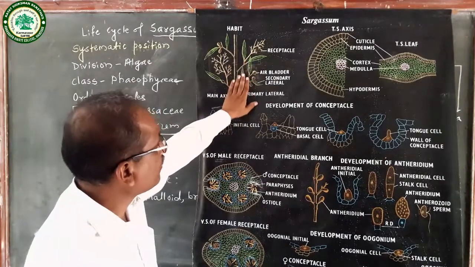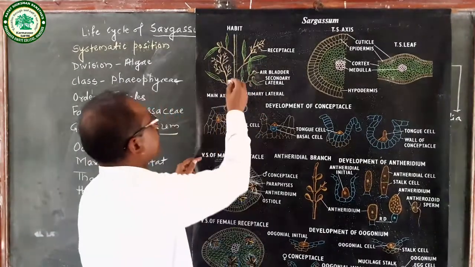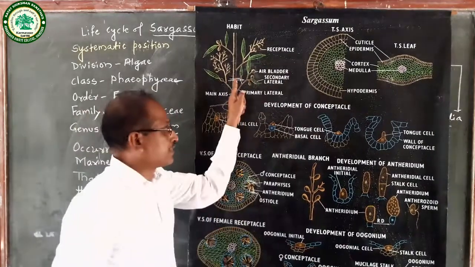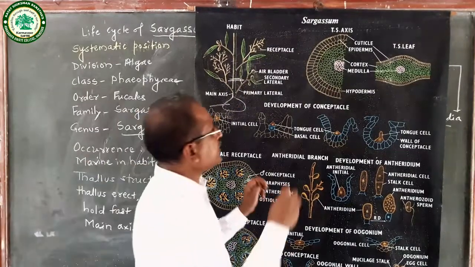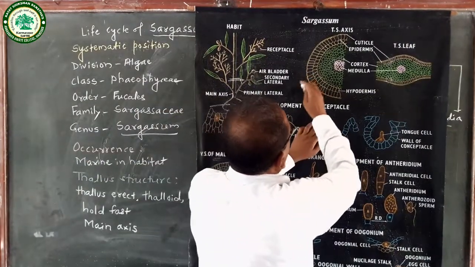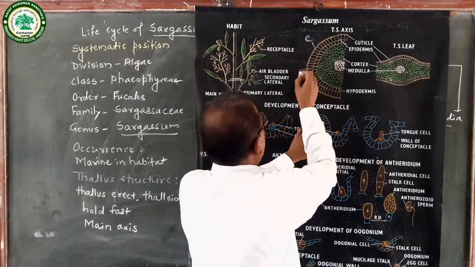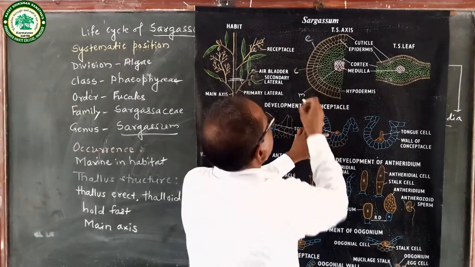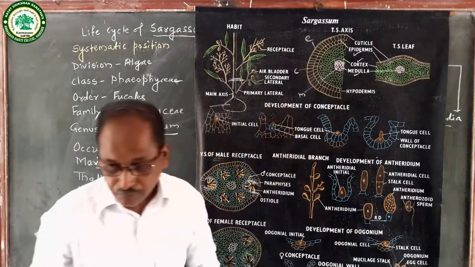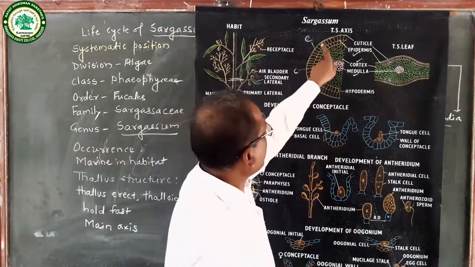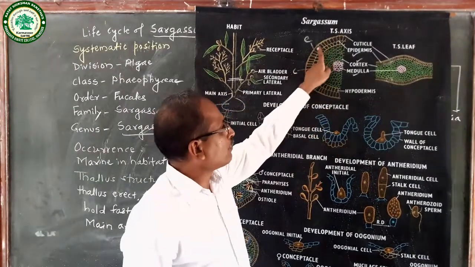Then we will be studying the internal structure. When we take the TS of the axis, it shows three parts: epidermis, cortex and medulla. Epidermis is also called meristoderm.